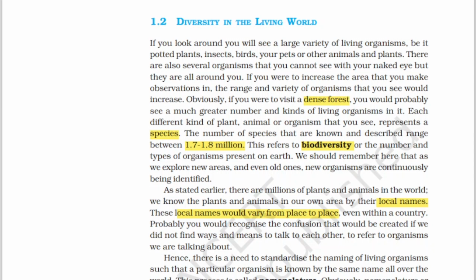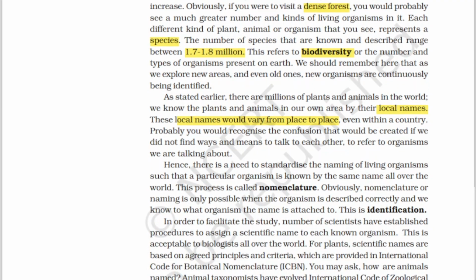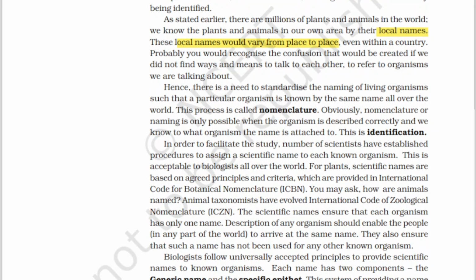For example, you cannot communicate the local word of where you are living. I am living in some state where the local language is Telugu or Tamil, say. So for a particular plant there will be a specific name. If you go to Orissa, UP or Madhya Pradesh, in certain states the name will be different, in the local language. Because this is confusing, how can we solve this problem? We can standardize the names by having a single name throughout the world. That is the importance of this section.